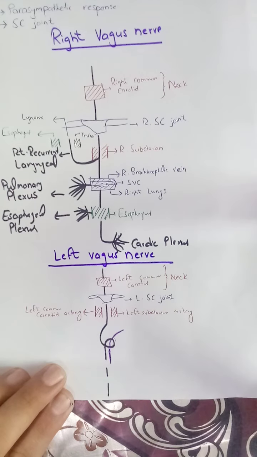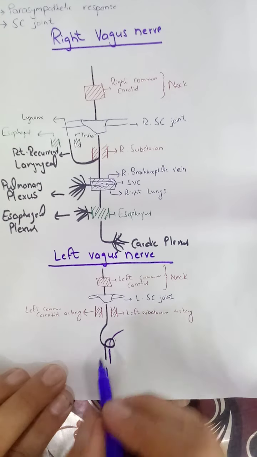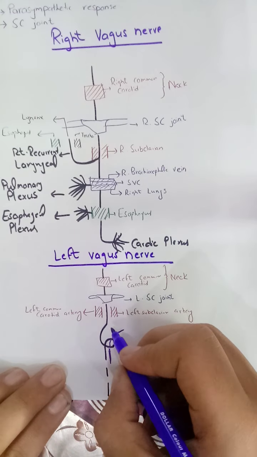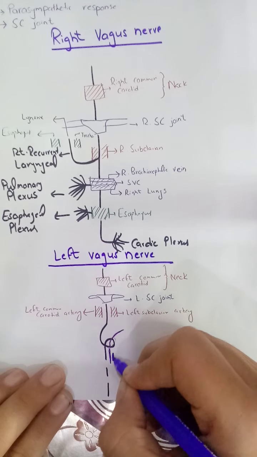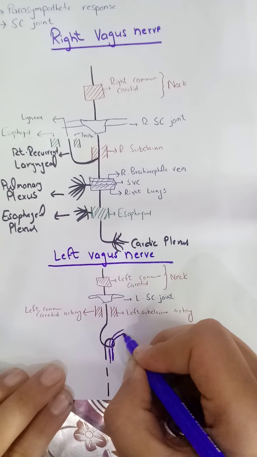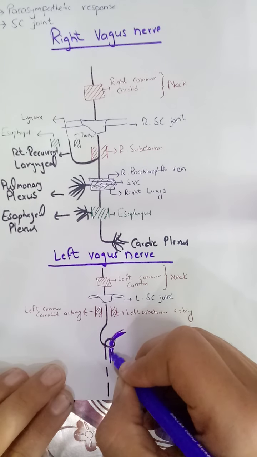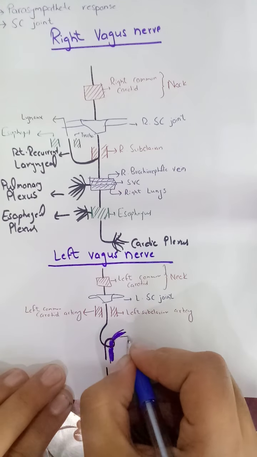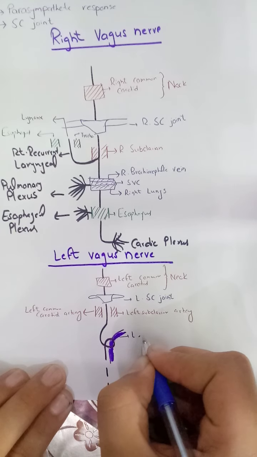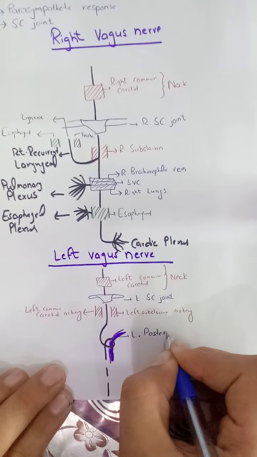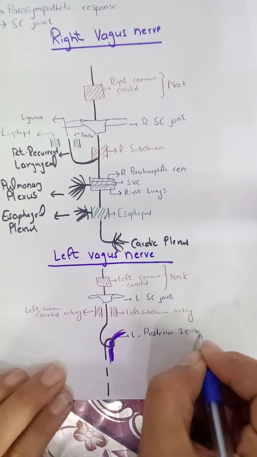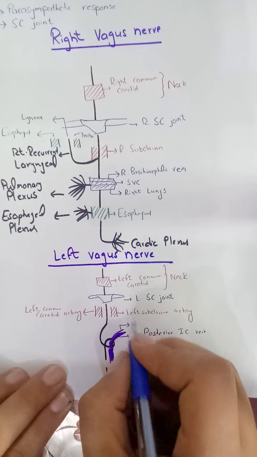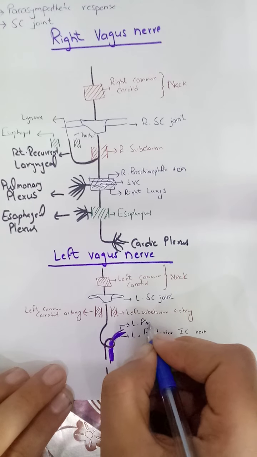The left phrenic nerve and this vagus nerve are separated here by the left posterior intercostal vein. This vein will separate them both. This is the left posterior intercostal vein, and this was the left phrenic nerve.